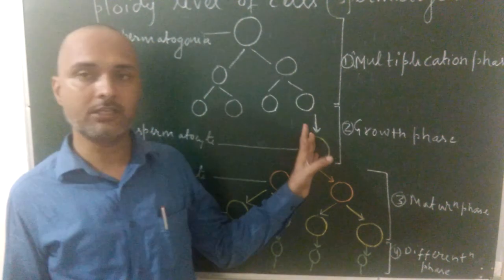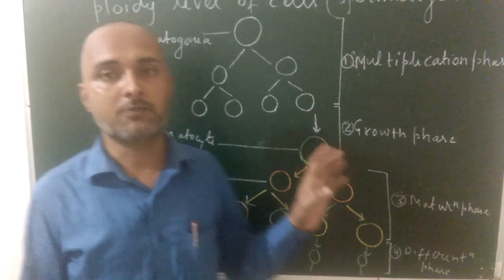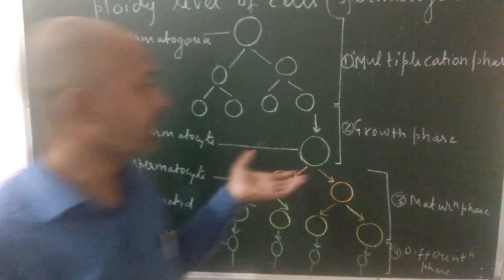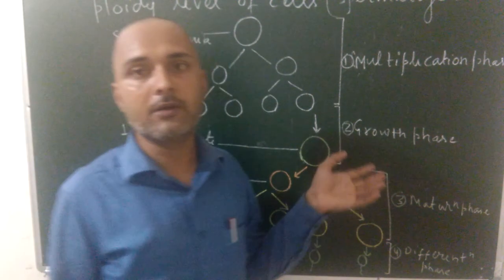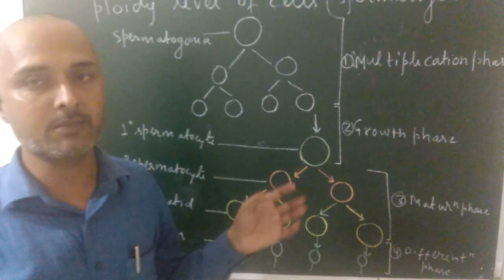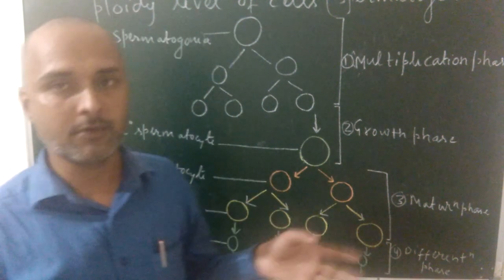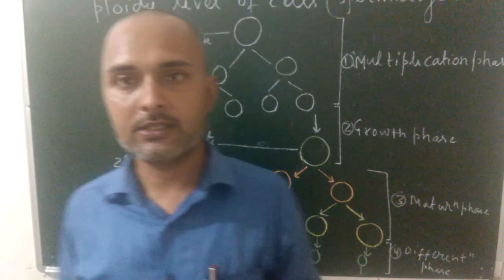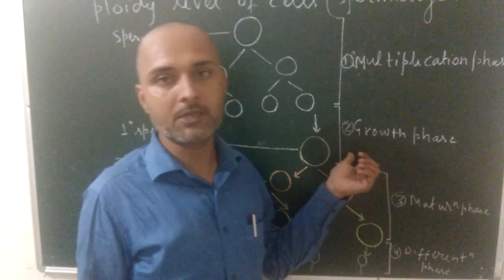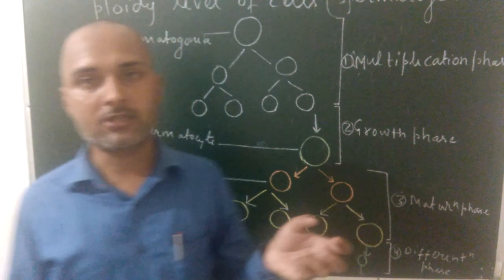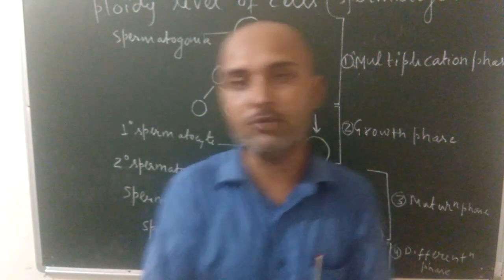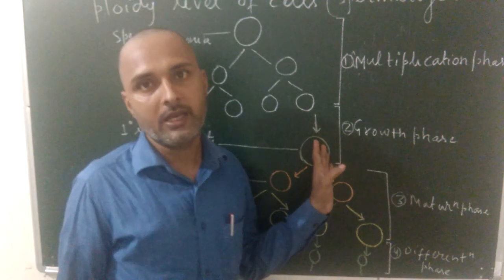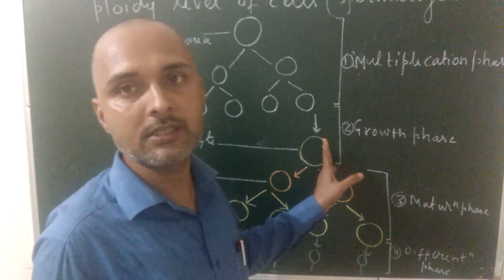Good morning, students. In the previous video, I explained the various phases of spermatogenesis. Now, in this video, I will explain the ploidy level of cells during spermatogenesis. That means the cell has N, that is haploid, and 2N means diploid. N means the cell contains only half set of chromosomes, and 2N means the cell contains the complete set of chromosomes. You know that in the normal human body there are 46 chromosomes, and where there are 46 chromosomes, the cell